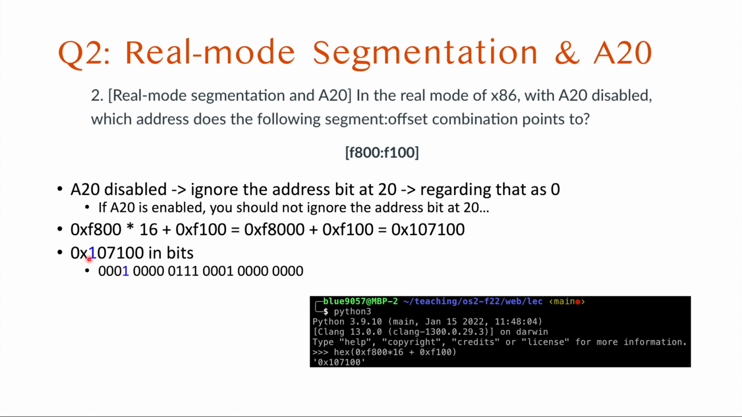You can easily see that this one indicates that this address is over 1 megabyte. With A20 disabled, we ignore this bit. So this is the 20th bit, and we ignore that and regard it as a 0. So this will become 0. Then removing all the leading 0s, we get 0x7100 as the resulting address. But please make sure: if the question asks about A20 disabled, then you need to ignore this bit. If the question states that A20 is enabled, then you should use the address as is.